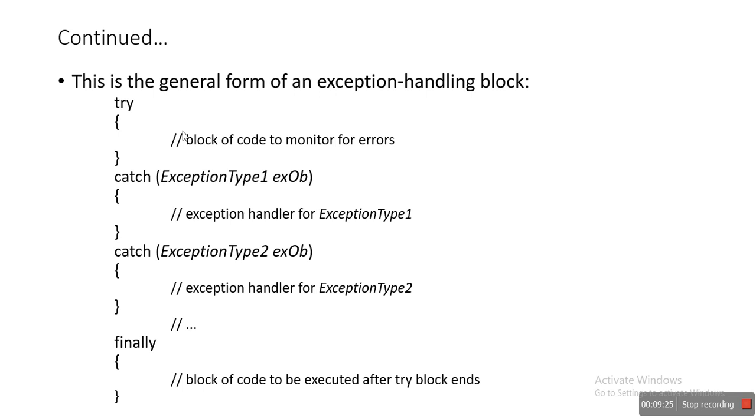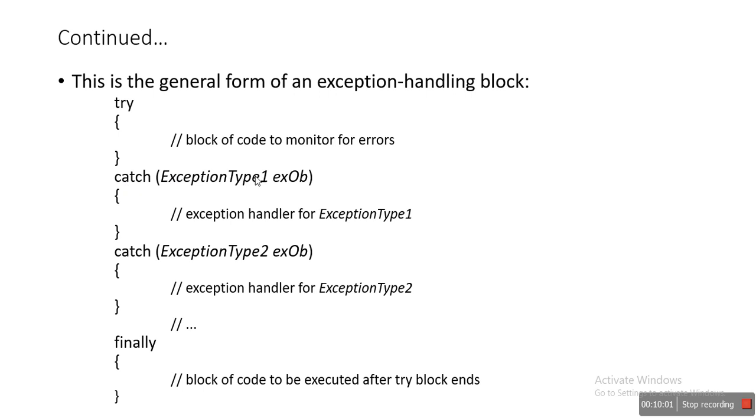If there is any error within a try block, that particular exception is caught within this catch block. For example, if you have a code logic for a division operation, there is a possibility of a divide by 0 exception. Now the specific catch block should be declared, like divide by 0.